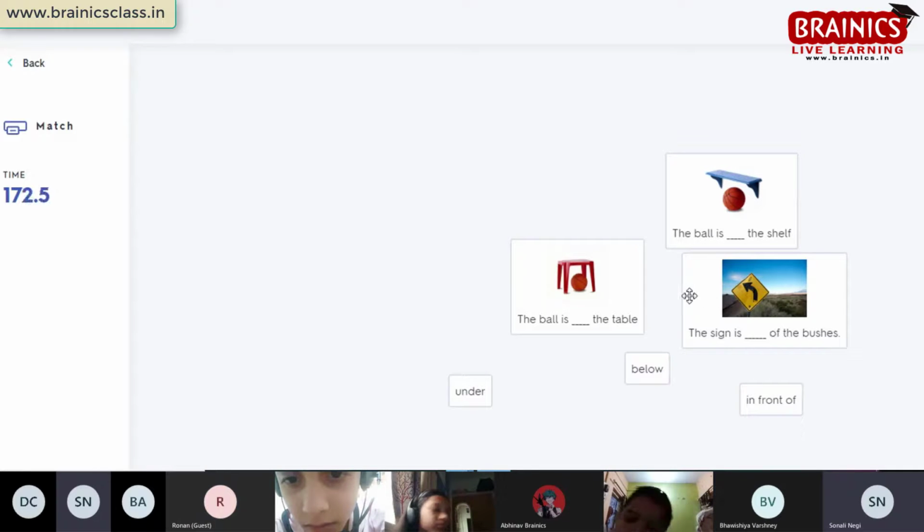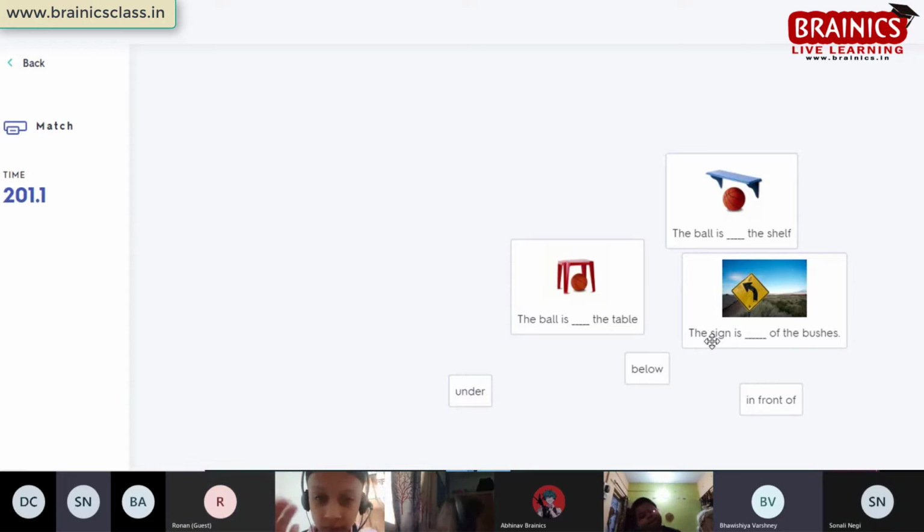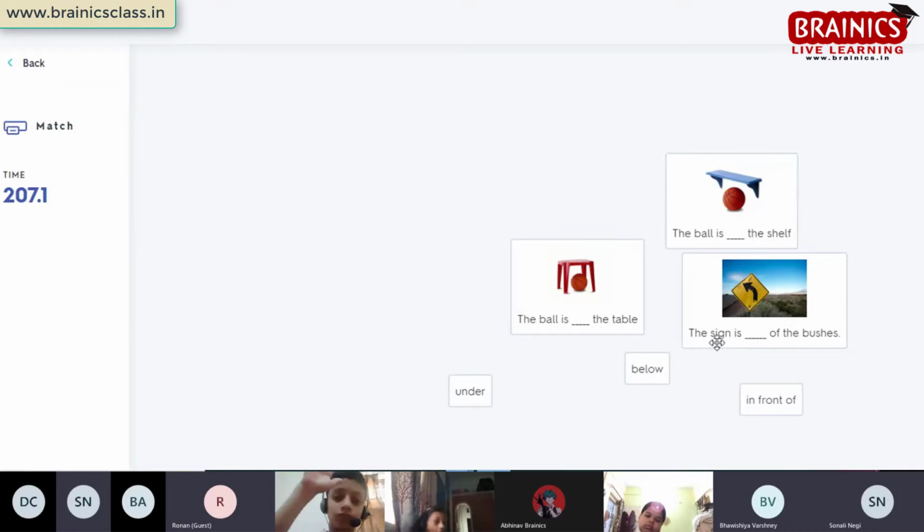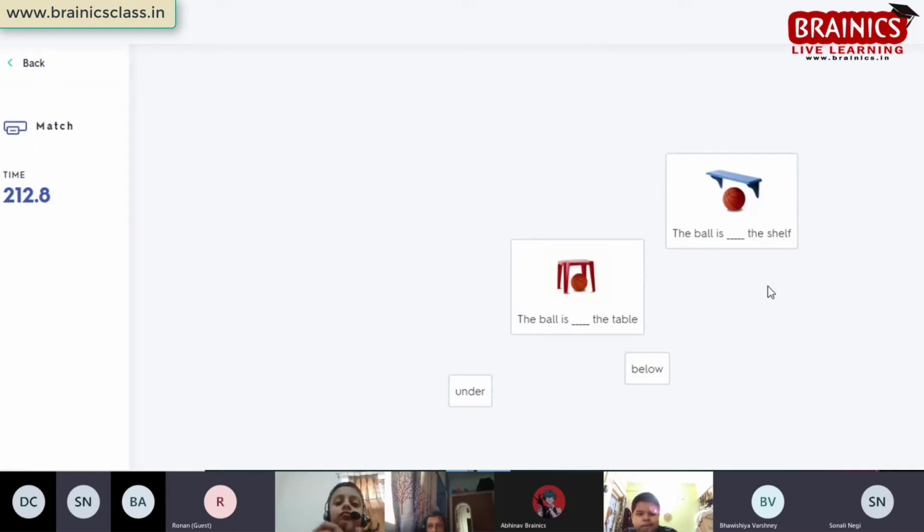The sign is dash of the bushes. You have to answer this question. Ma'am, I can't understand the question. You can see these are the options given to you, in the small box. This is your question. The sign is dash of the bushes. You have to tell me the position of the signboard. What do you see? In front of the bushes. You said in front of the bushes. Very nice, Ronan.